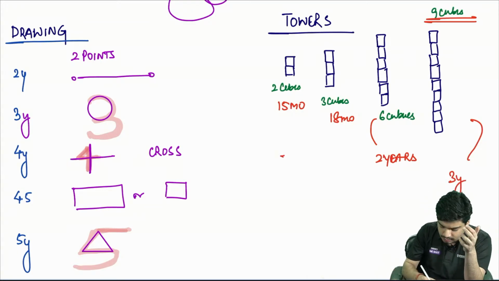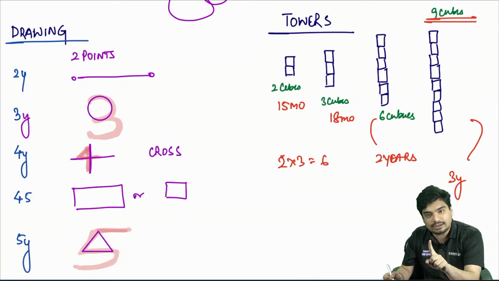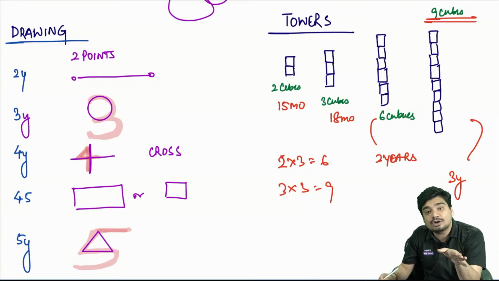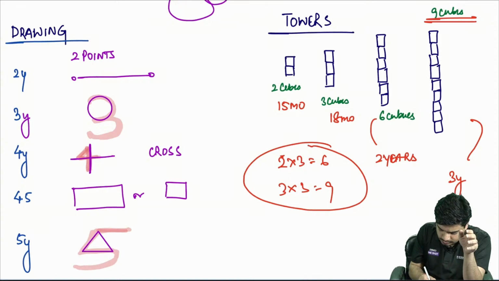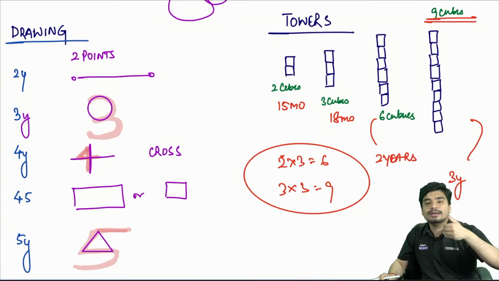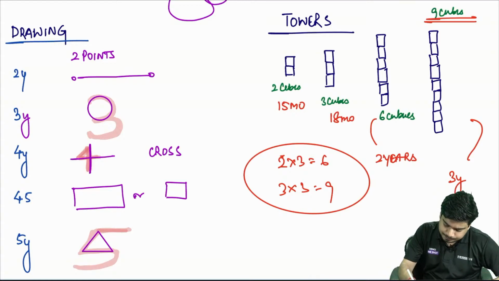How do you remember? 2 into 3, 6. So at 2 years, he is able to make a tower of 6 cubes. 3 into 3 is 9. He is able to make a tower of 9 cubes at 3 years. So this is how you can remember. 2 years, 6 cubes. 3 years, 9 cubes. 2 into 3, 6. 3 into 3, 9.